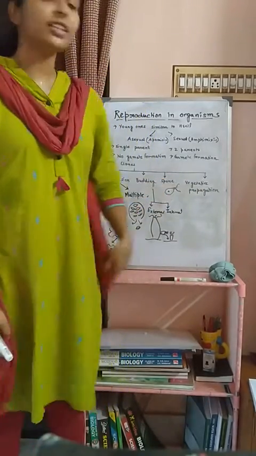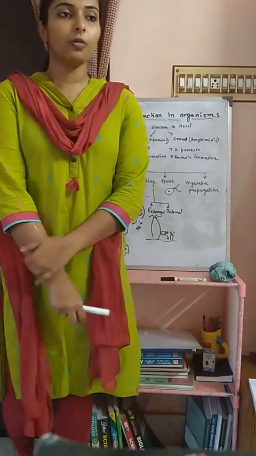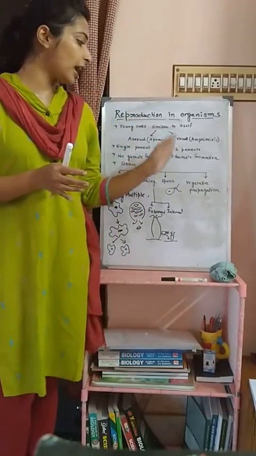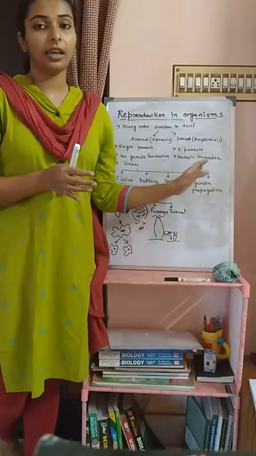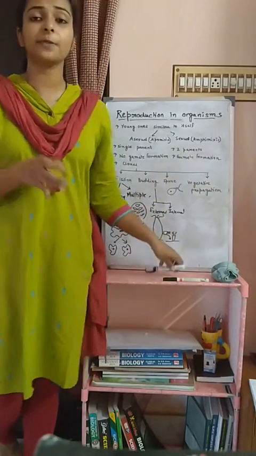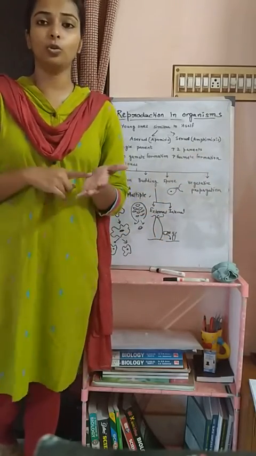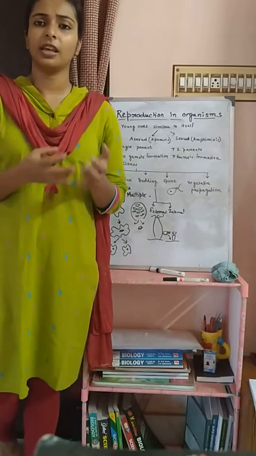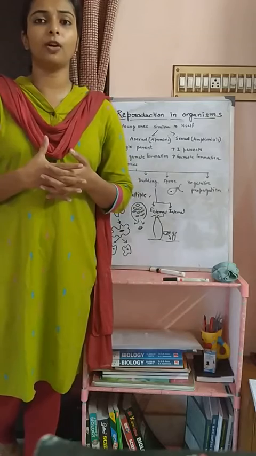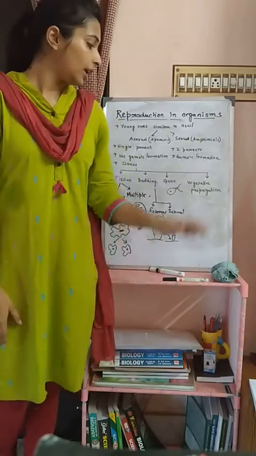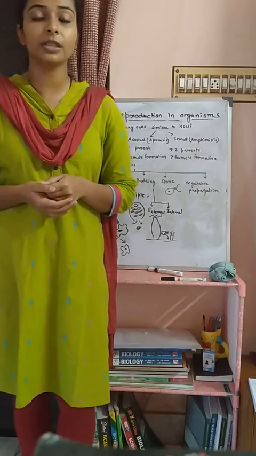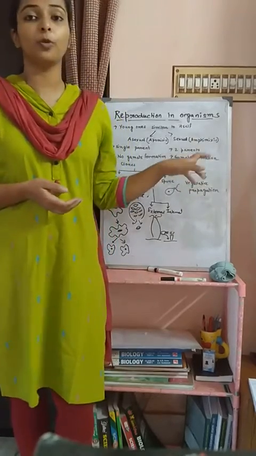And last is vegetative propagation. Now, what is vegetative propagation? Actually, when asexual reproduction happens in plants, it is known as vegetative propagation. Various plant parts like root, stem, leaves, runners, offsets, etc., are capable of producing new organisms. These structures which are capable of producing new organisms are known as vegetative propagules.